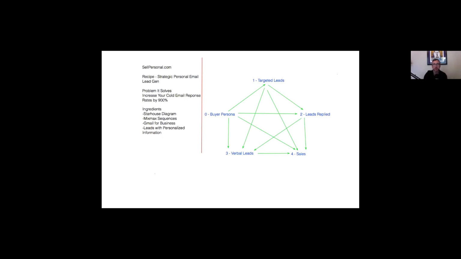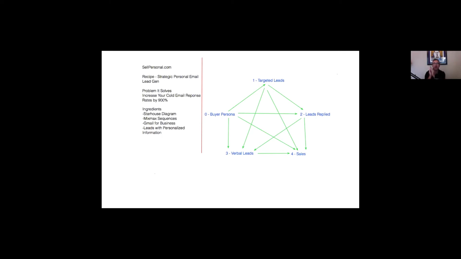So I'm going to go over the Star House diagram real quick. You're looking at a star inside of a house. Zero is the most important, and 4 is the most important. The reason why is because you have to have a strong buyer persona. Typically when you start an email campaign, we don't want to send it to 100 or 1,000 people. We want to target really tight, 25 to 50 people that fit into a buyer persona or a job title. So we want to get our targeted leads.